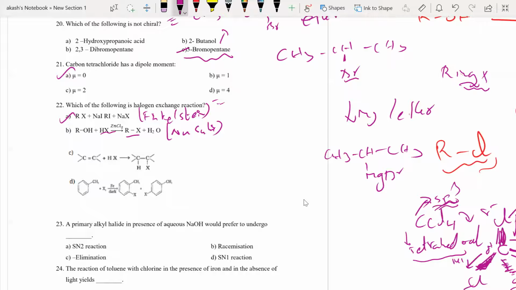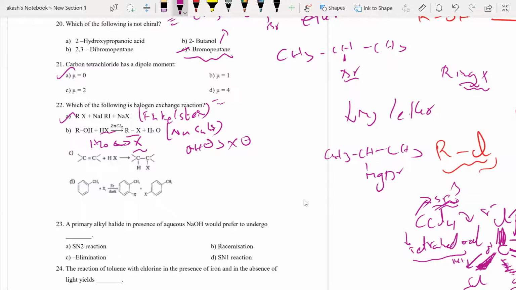H2O, I should not say OH, I should say H2O is replaced with X. I'm not saying OH is getting replaced because there's a reason: OH is a better nucleophile than X minus, it will not be able to do this trick, but in the mechanism something else happens, so that the H2O leaves and the X can be attached to the carbon. This is how the nucleophilic reaction happens.